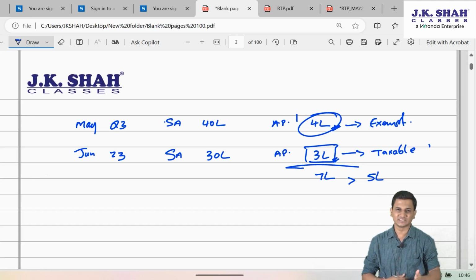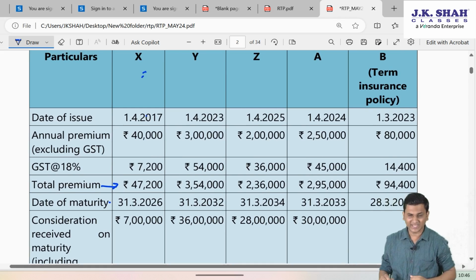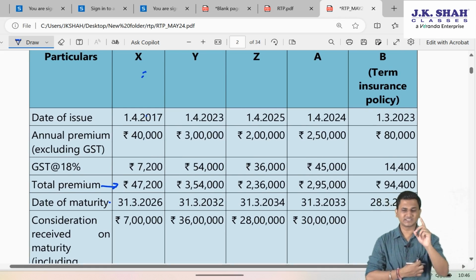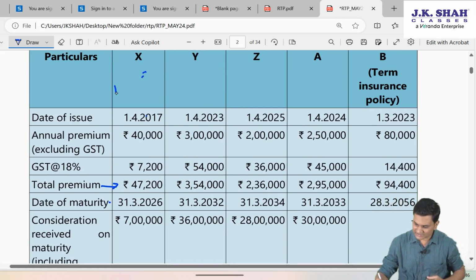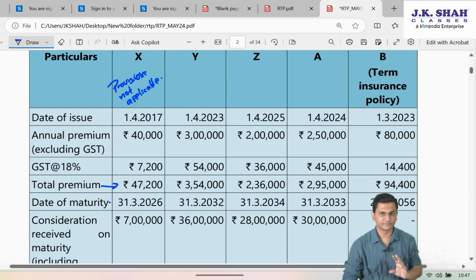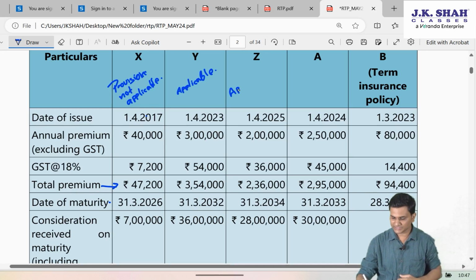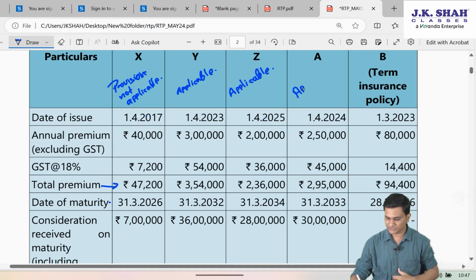Can I say, friends, since there are 5 policies, first of all, let me check this provision is applicable on which all policies. Can I say the first policy X issued in 2017. So for X, this provision is not even applicable. This amendment I am saying, this amendment is not even applicable. It is taken prior to 2023. This policy provision is applicable. This policy provision is applicable. And this policy also provision is applicable.